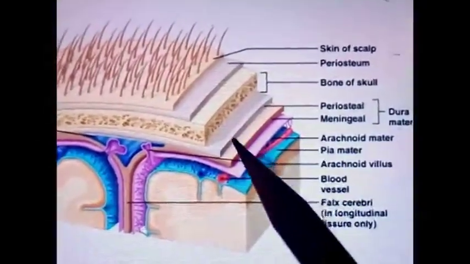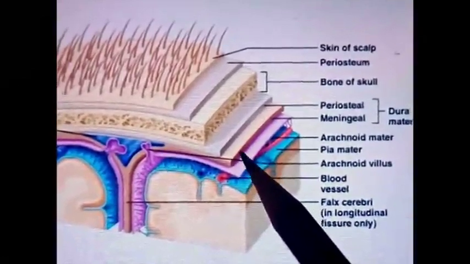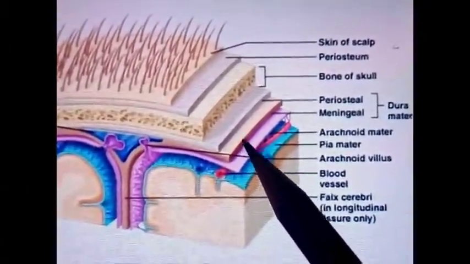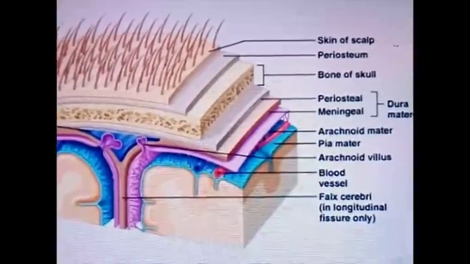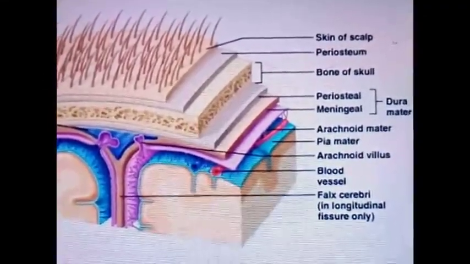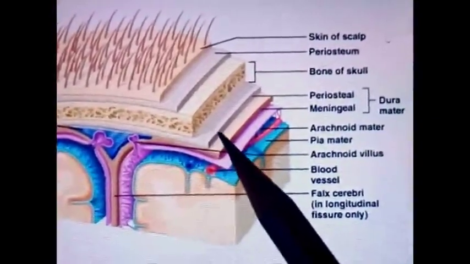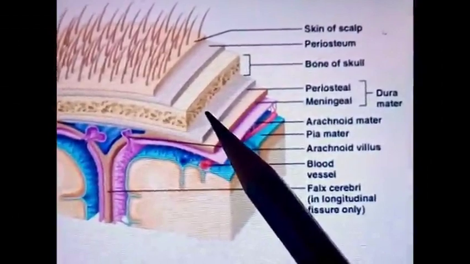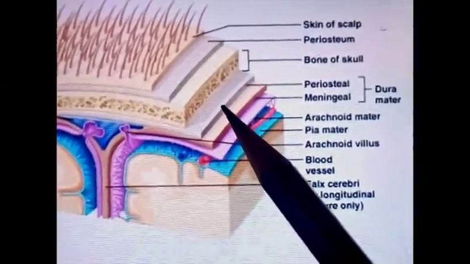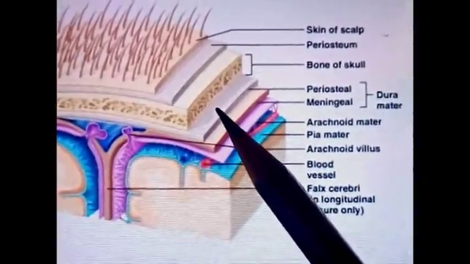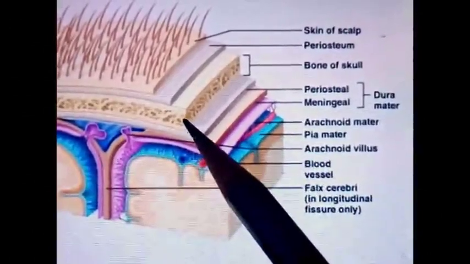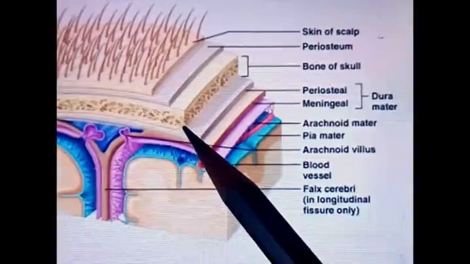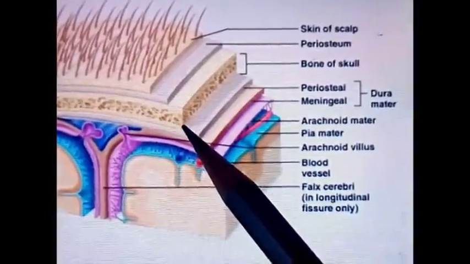Dura mater is the outermost covering of the brain. It is thickest and toughest membrane. There are two layers of dura mater. An outer layer is known as endosteal layer, which acts as an internal periosteum. Internal periosteum means it is present just towards the inner aspect of the skull bone. So that is why it is known as internal periosteum.